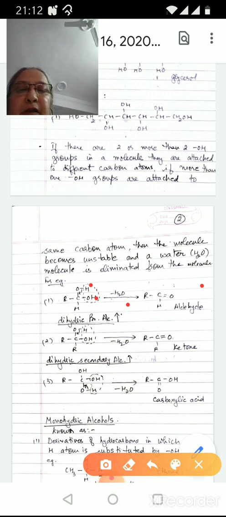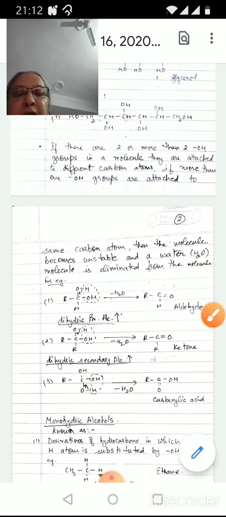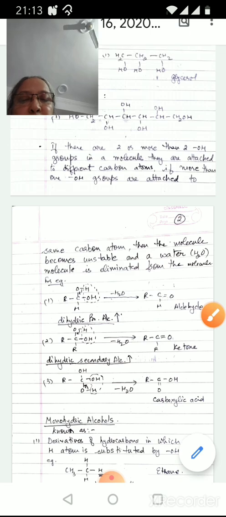Next, we take the example of secondary alcohol, which is also dihydric. In this also, two hydroxy groups are attached to the same carbon atom. After elimination of one water molecule, this secondary alcohol is converted to ketone. Now, if we see this trihydric alcohol, in this, the three hydroxy groups are attached to the same carbon atom, and after elimination of a water molecule, this trihydric alcohol gets converted to carboxylic acid.